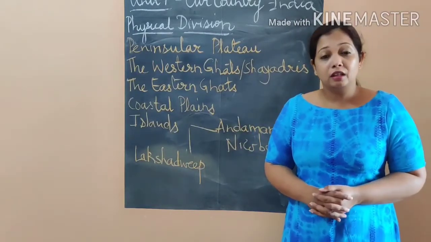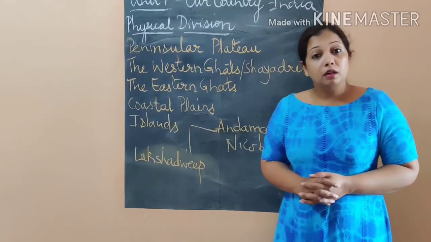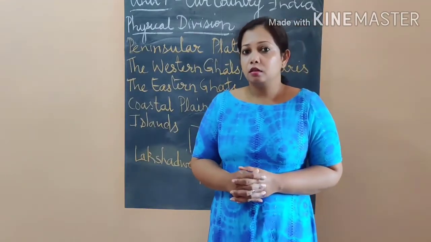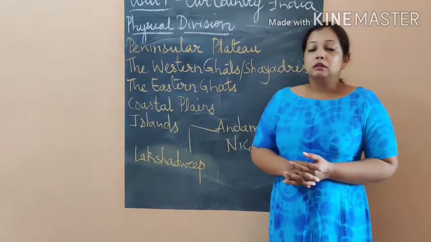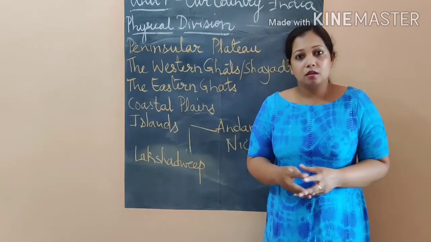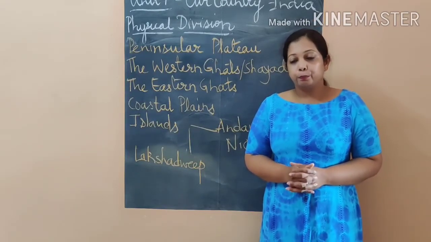For example, Kerala, Maharashtra, that is Mumbai, Goa, Tamil Nadu, Trivandrum, Kanyakumari, all these are coastal plains, because they lie near the coastal area.